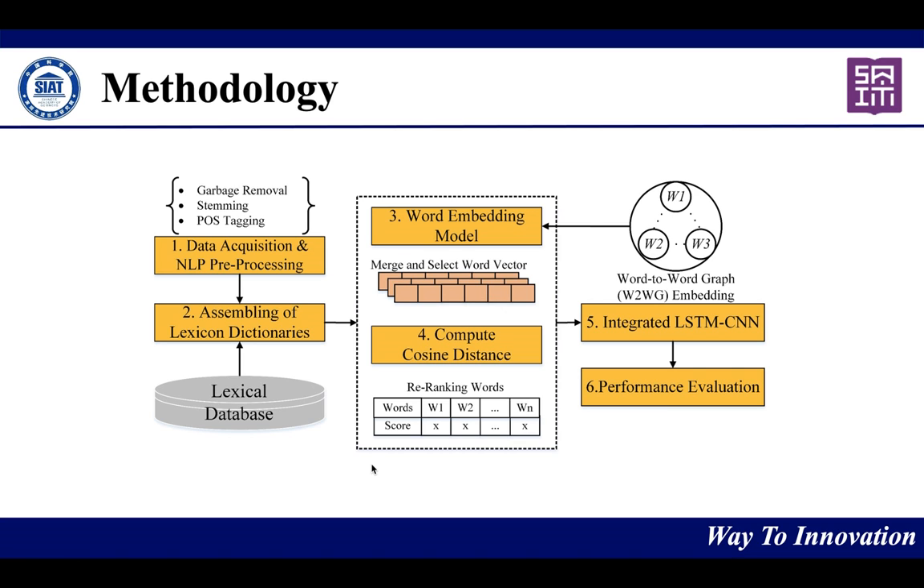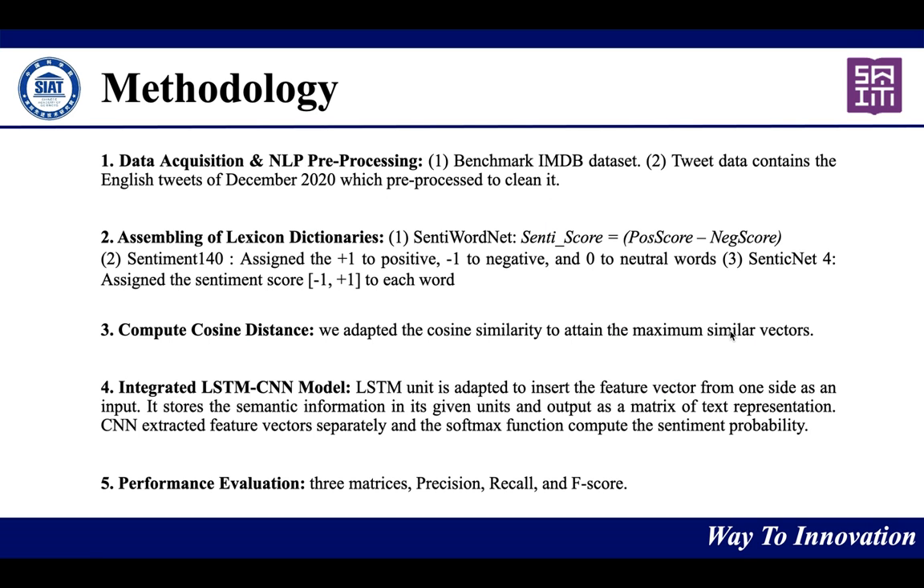First, we need to collect and process the data, then assemble the lexicon and word embedding method, compute cosine distance, then integrate the deep learning models, and then evaluate. So the first step, acquisition of data and pre-processing: we take the benchmark IMDb data and the tweet data, which contains English tweets from December 2020 based on COVID-19.